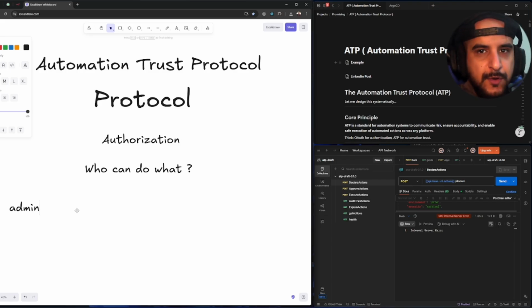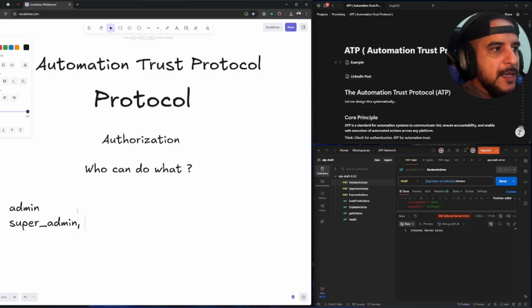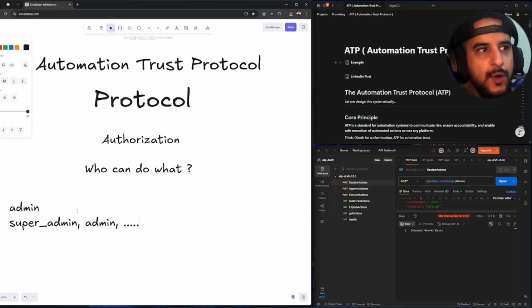Let's define who, right? Let's just give him roles. Admin by itself is not enough. Is it a super admin? Is he a regular admin? We need to define it further, right? That's what I meant by who is who and what is what.